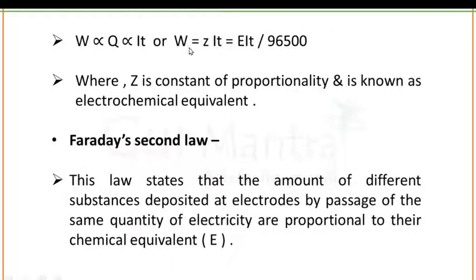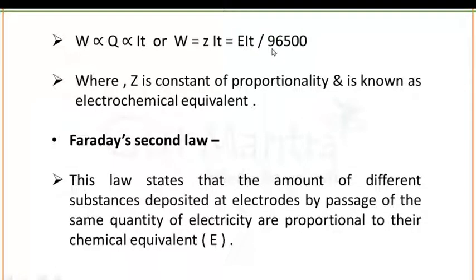Then W is equal to Z IT. Now what is Z? Z is the constant of proportionality and it is known as electrochemical equivalent. When you solve this equation, what will you get? You will get W is equal to EIT divided by 96500. What is 96500? This is the value of Faraday's constant.